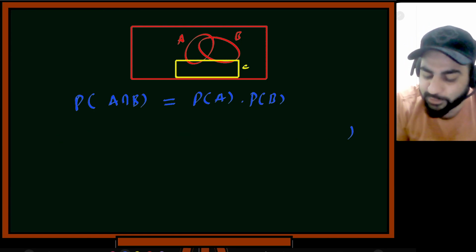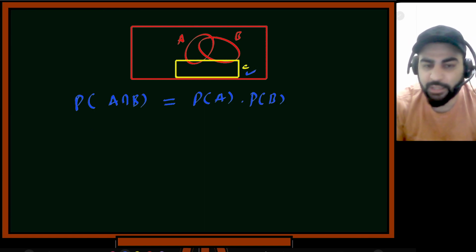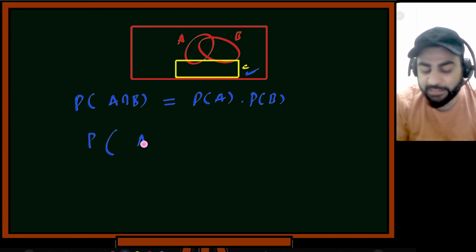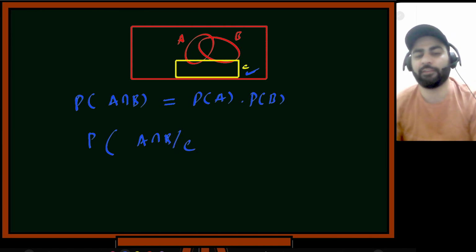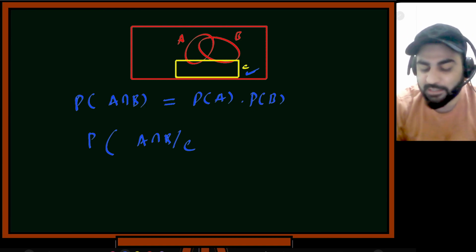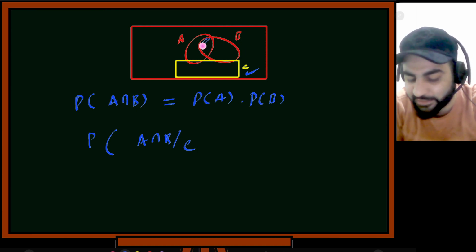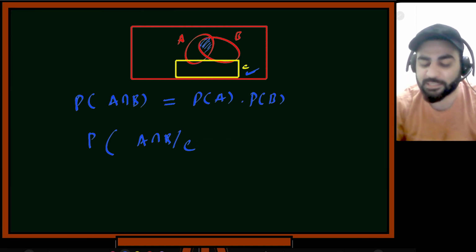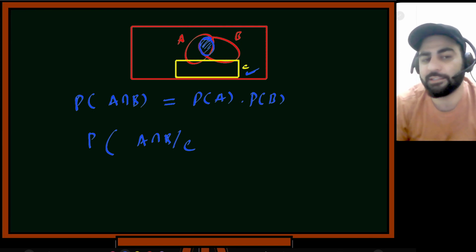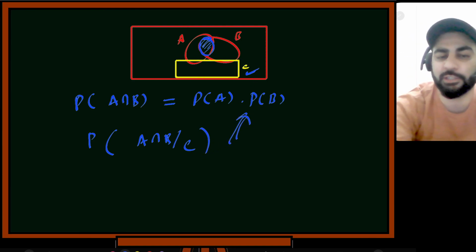Now if you see from this picture, if C happened, and you can see that C happened over here, what is the probability of A intersection B given C now? I'm telling you that C has occurred. So if C has occurred, you can clearly see that there is nothing common in here. So I am not taking this intersection part in the picture also. That is telling me for sure that A intersection B is not happening if C happened. So this is not implying this, and this is not equal to this.